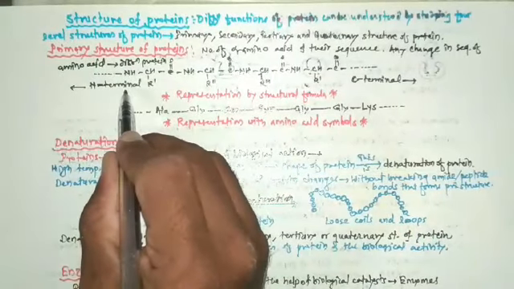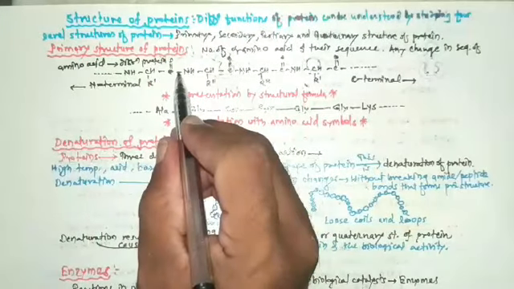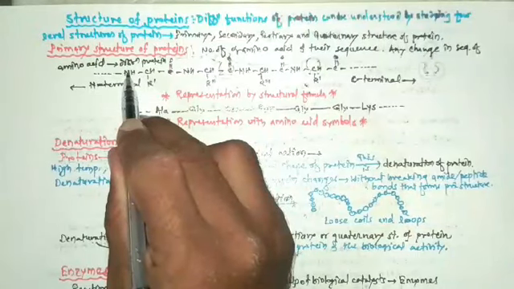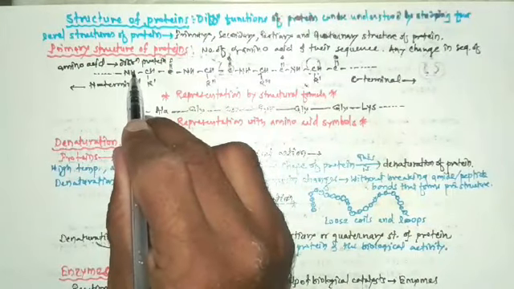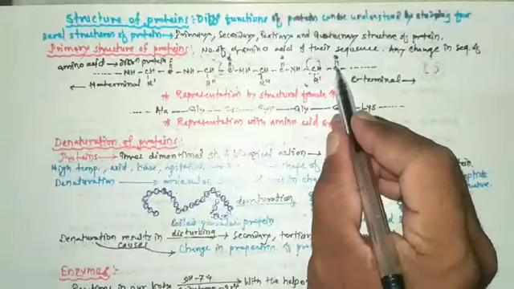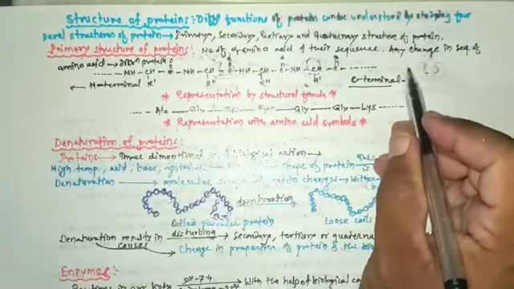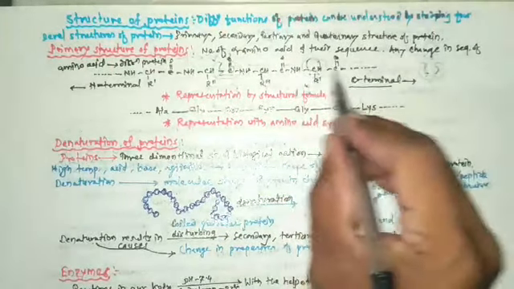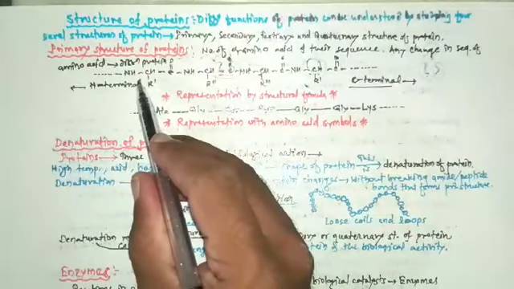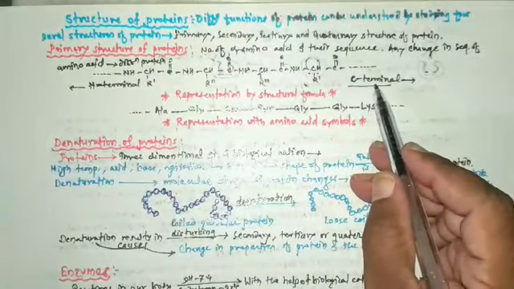This is called the N-terminal, and it forms one end of the chain. The free carboxyl group, that is the C-terminal end, forms the other end of the chain. That means there are two terminals. First one is the N-terminal, and second one is the C-terminal.